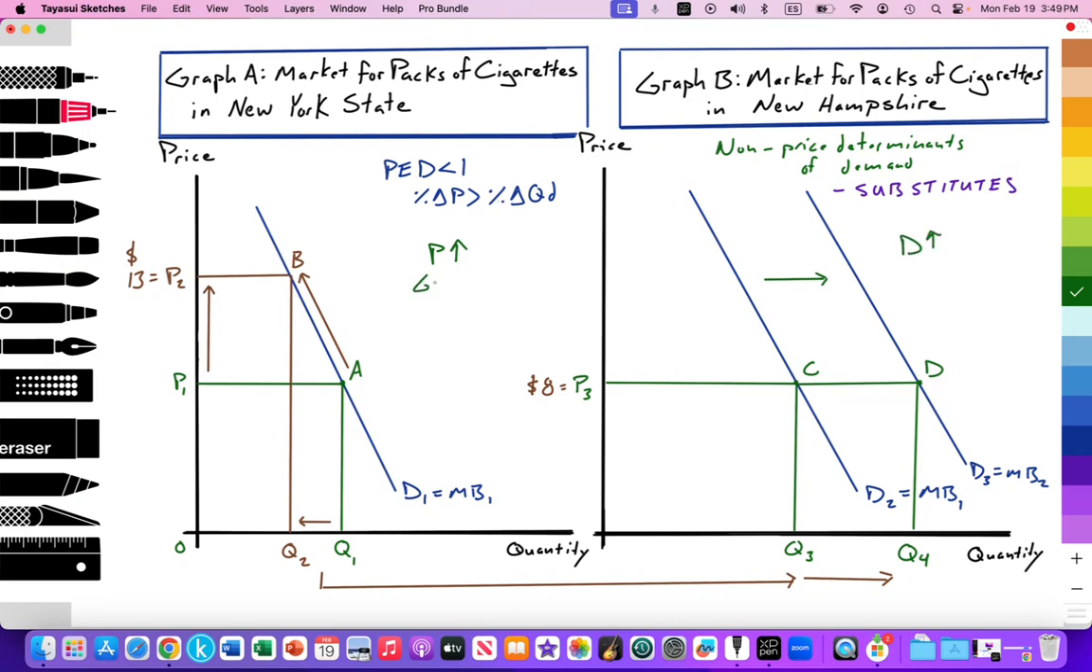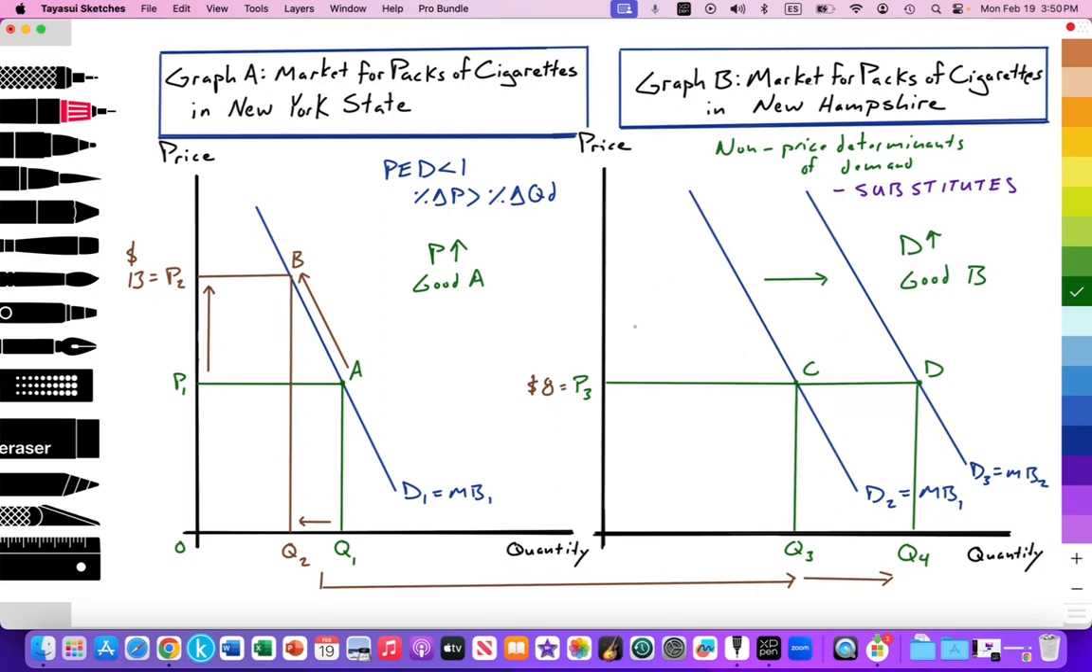So an increase in price of good A, cigarettes in the state of New York, leads to an increase in the overall demand for good B, packs of cigarettes in New Hampshire. So there's a positive relationship between these two goods, and vice versa. If the price was to fall and New York became the cheaper alternative, we would expect consumers from New Hampshire to switch over to buying cigarettes in the state of New York, crossing state lines.